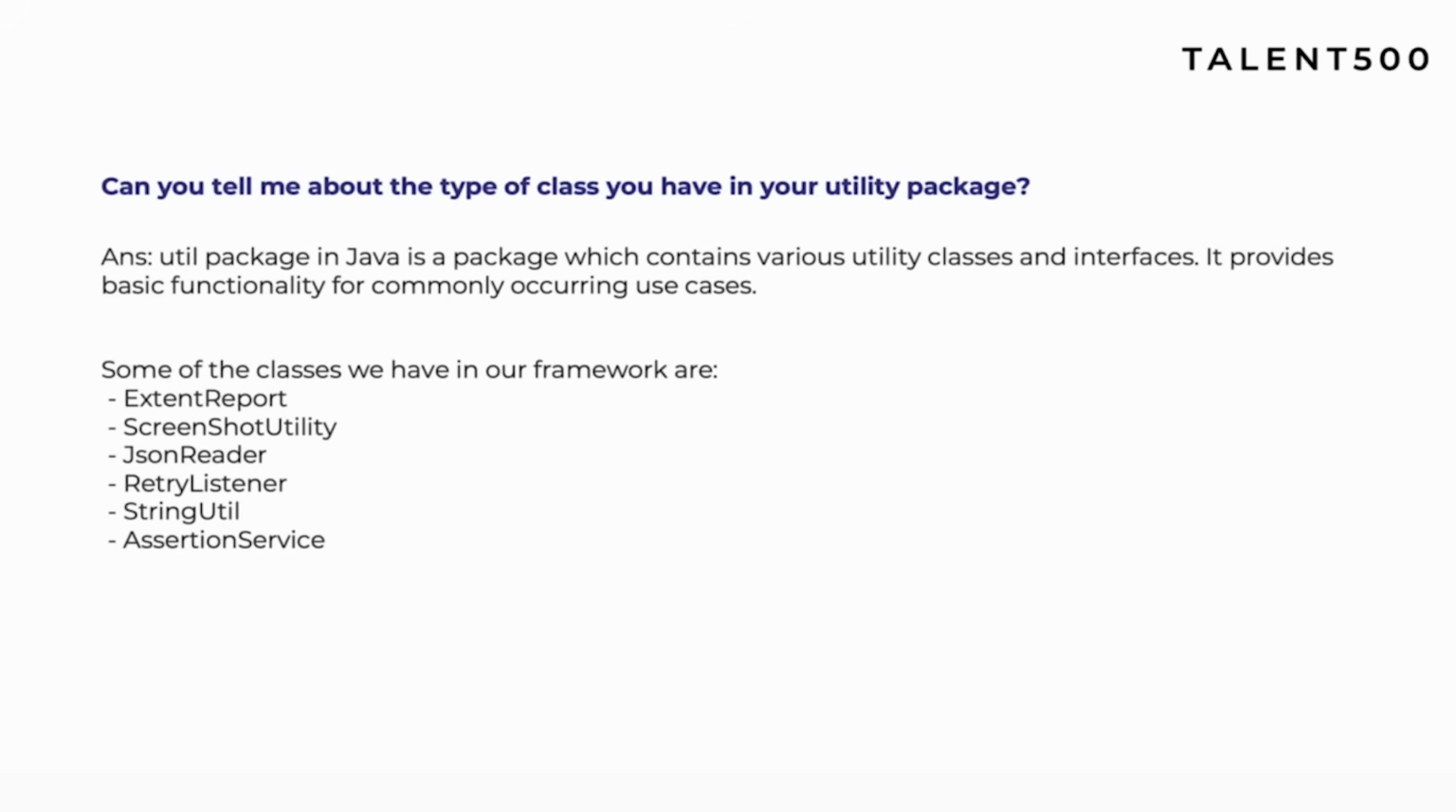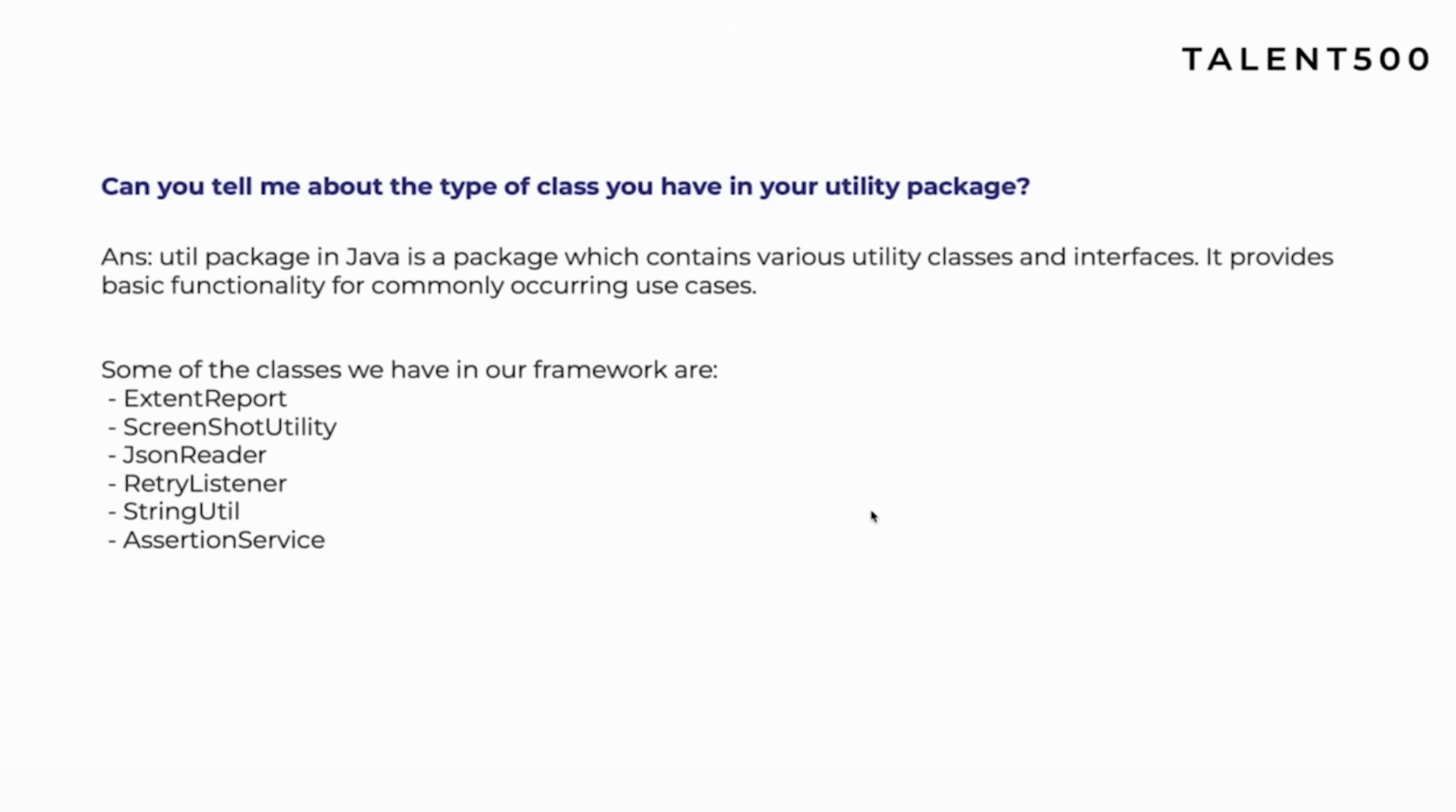So the next question is a bit tricky. Okay, can you tell me about the type of classes you have in the utility package? So before answering this, explain what a utility package is. A utility package in Java is a package which contains various utility classes and interfaces. Now utility classes and interfaces means those classes are basically not specific to your project, right? Utility classes always contain methods or classes which are not specific to your project. Rather, those are common methods, meaning those methods or classes can be consumed in other projects also.